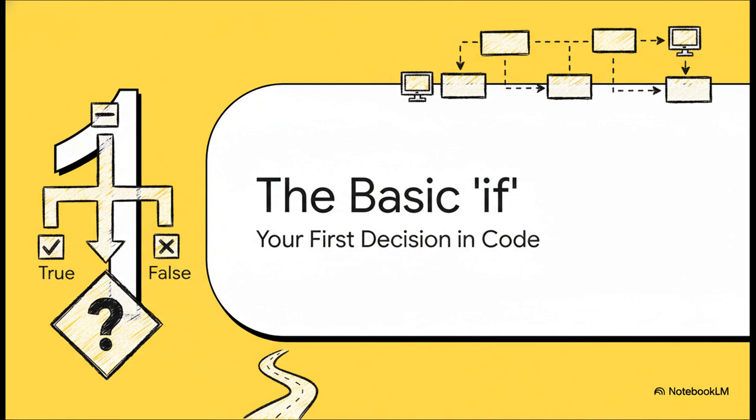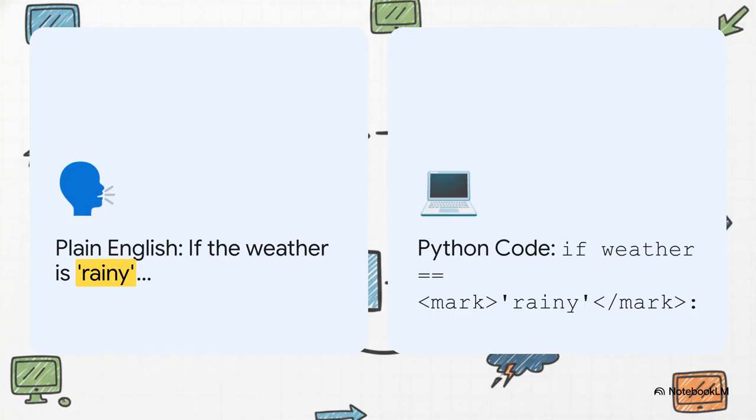It all begins with the if statement. This is ground zero for all decision-making in your code. It's the very first crossroad your program is ever going to see. And you know what's so cool about this? It's how much Python's logic is just like our own. In English, we'd say if the weather is rainy. And in Python, look at that, the code is almost exactly the same. It's just a slightly more structured way of saying what you were already thinking, which honestly makes it so much easier to pick up.